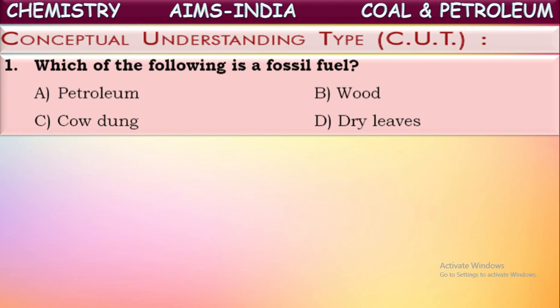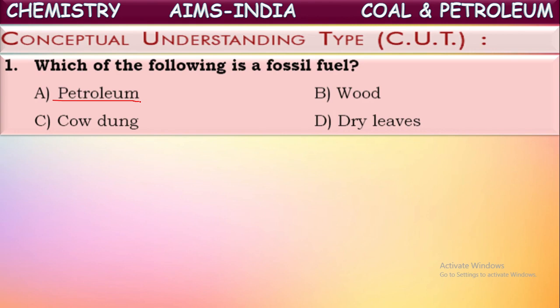Is it petroleum, wood, cow dung, or dry leaves? Which comes under these fossil fuels? Yes, it is petroleum. Because petroleum is formed by the decomposition of dead vegetation, like dead plants and animals, which are buried under the layers of the earth under sea.